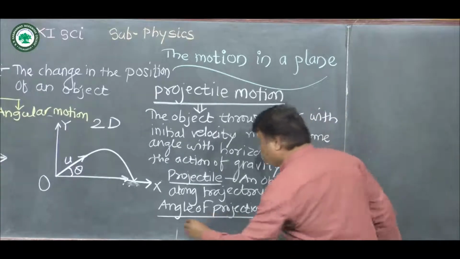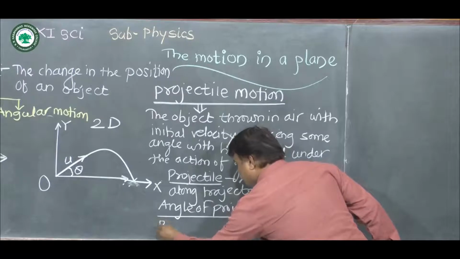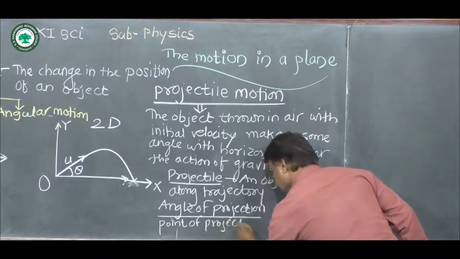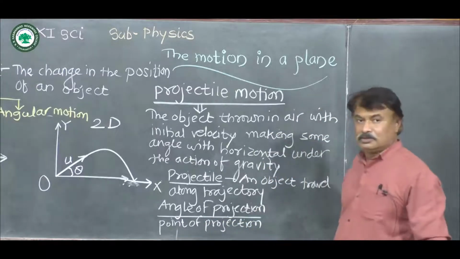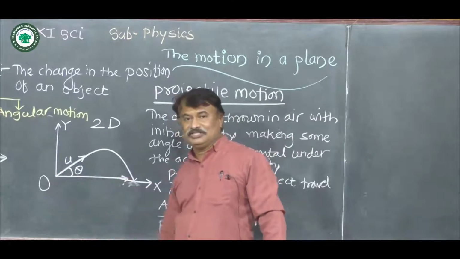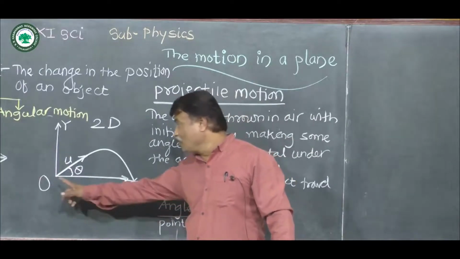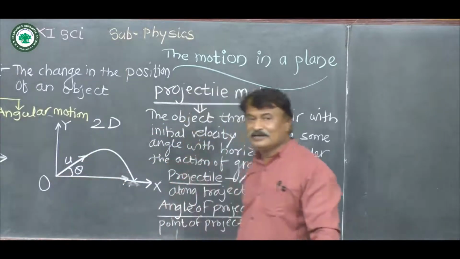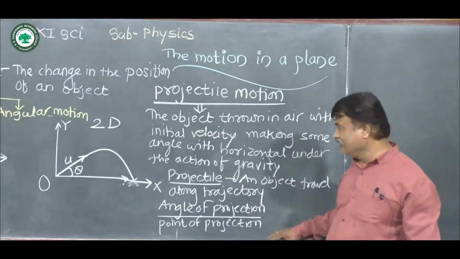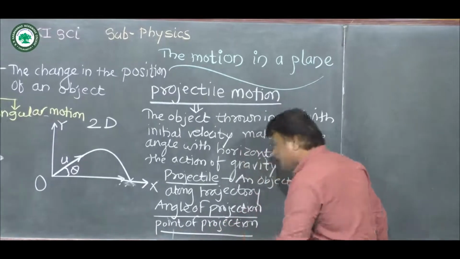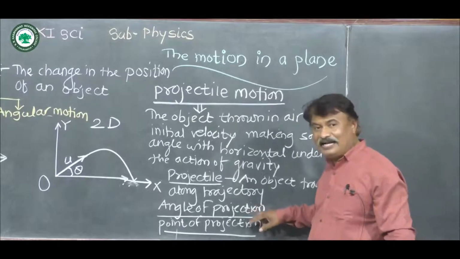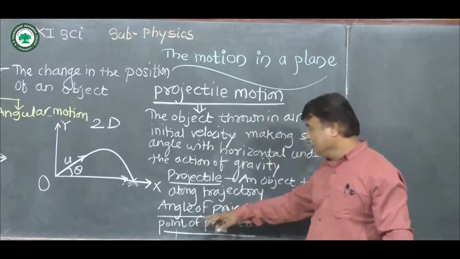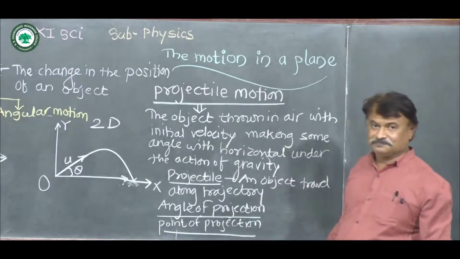Also, we know the definition of the point of projection. This O is called the point of projection. From this point, we project the projectile in the air, and that's why it is called the point of projection. The point at which the projectile is projected in the air is called the point of projection.